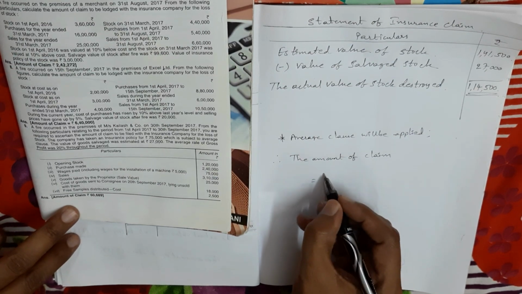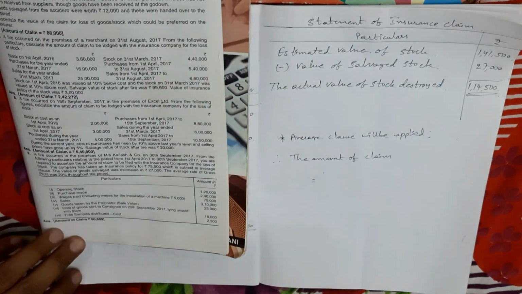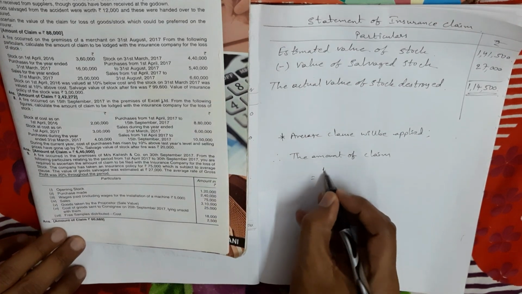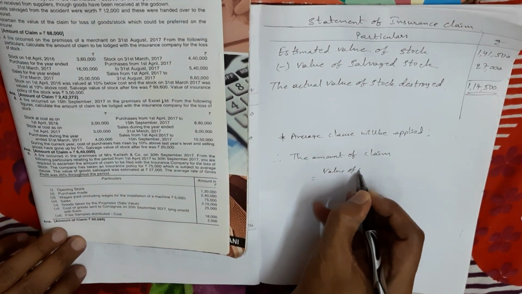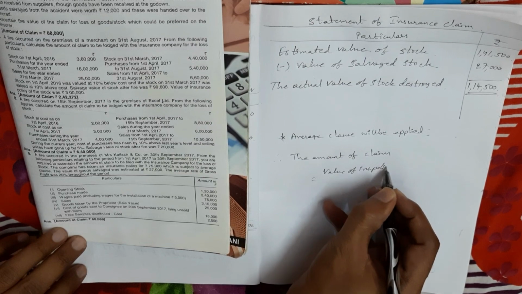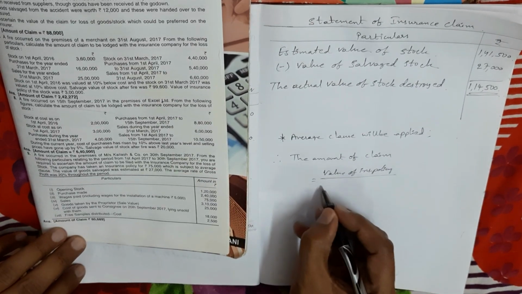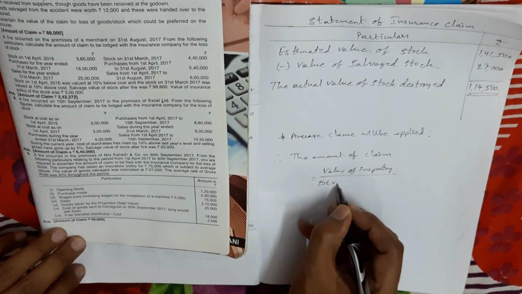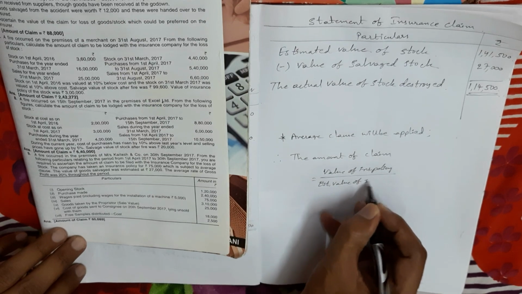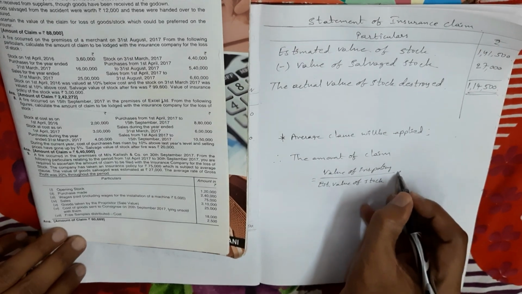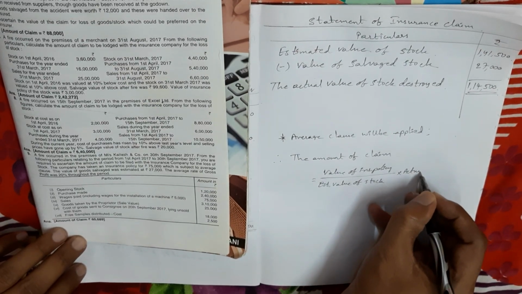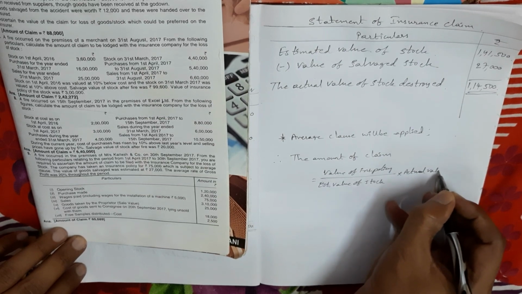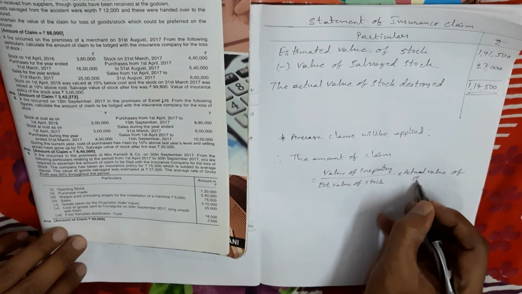Yes, value of insurance policy divided by estimated value of stock into actual value of stock destroyed.